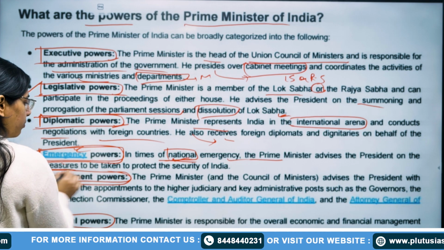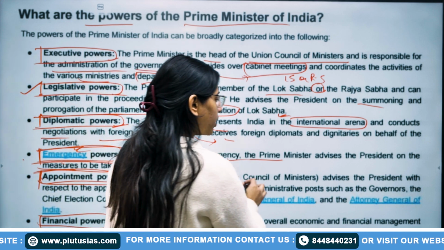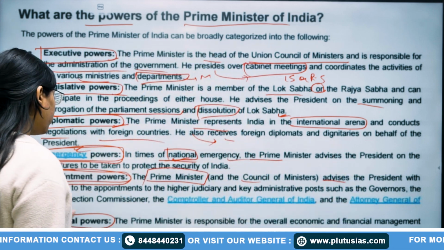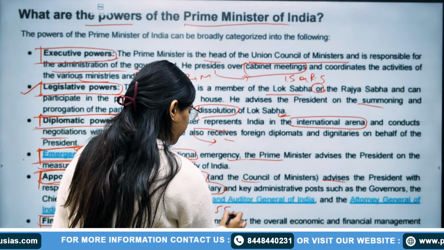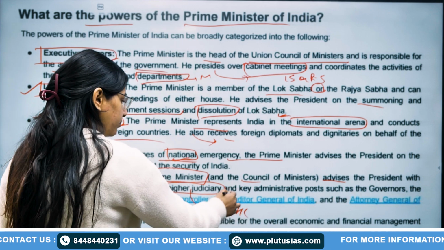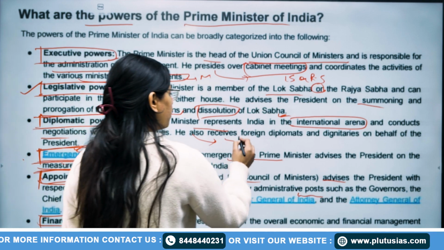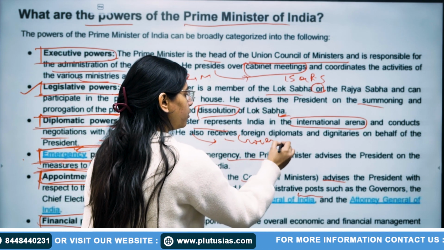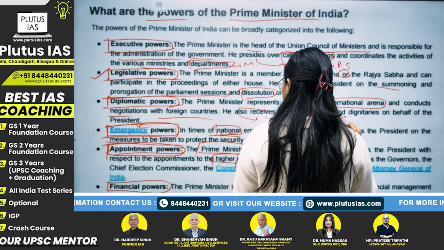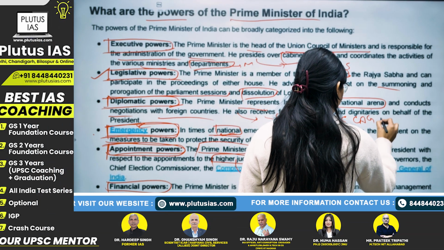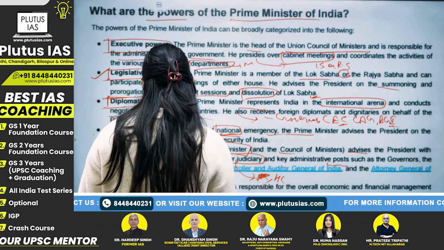Okay, appointment powers. Appointment powers are also with the President. What are those? Prime Minister and the Council of Ministers advise President in respect of the appointment of the higher judiciary, okay, like Supreme Court, High Court and all, and key administrative posts such as governors. They advise President to appoint governors, and posts like CEC, Chief Election Commissioner, CAG, and Attorney General of India. All those high administrative posts, okay, they can advise.